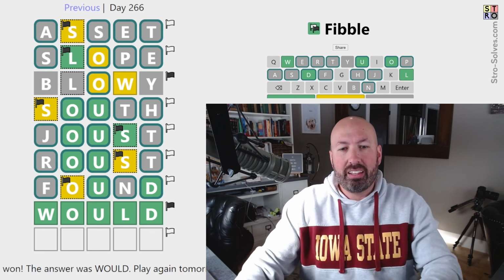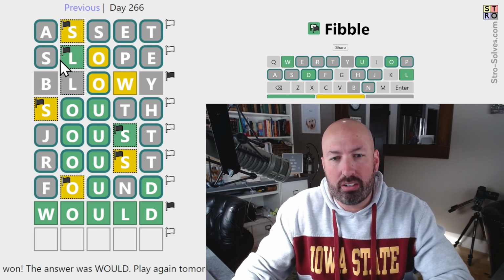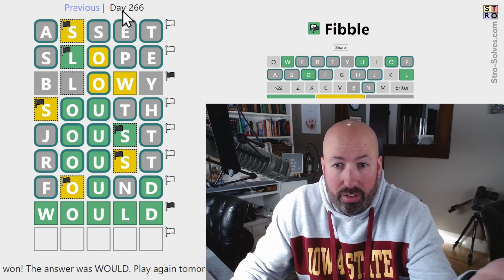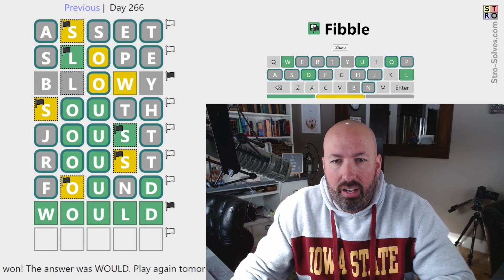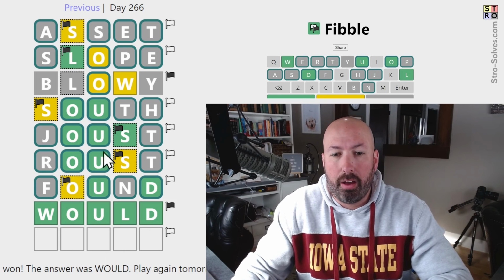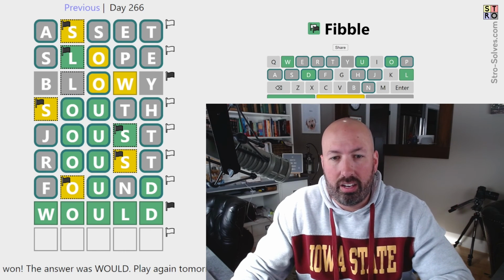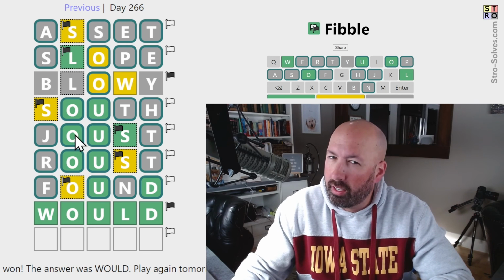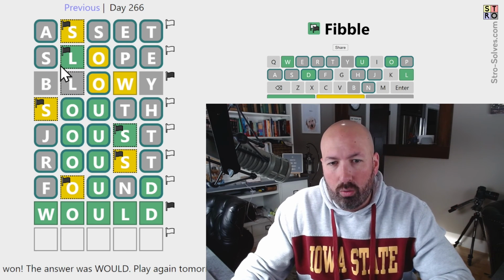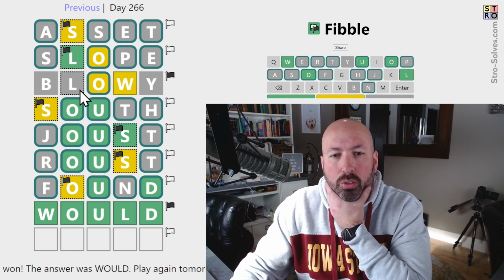Okay, well, it definitely makes it a little bit trickier when you try and do what I'm calling Fibble hard mode. I don't think Fibble hard mode is a thing. It's just sort of a self-inflicted thing that I decided to do. But it does make it a little bit tricky when you have to guess something that could be an answer, and you can't just repeat a bunch of letters to check for contradictions immediately.